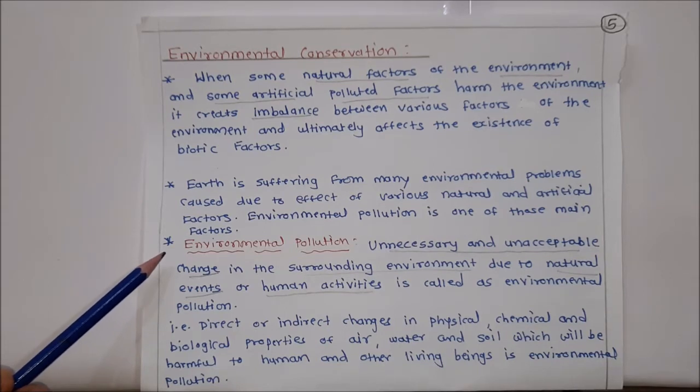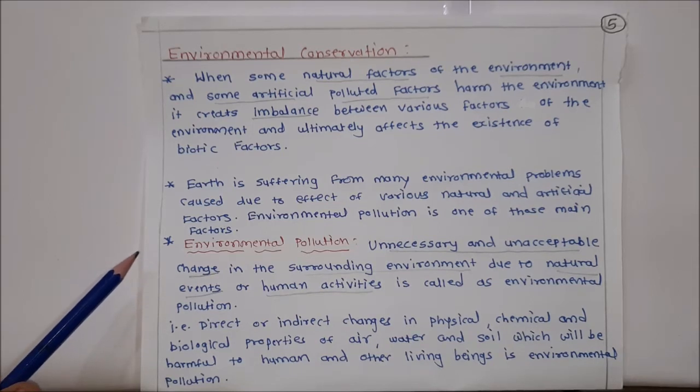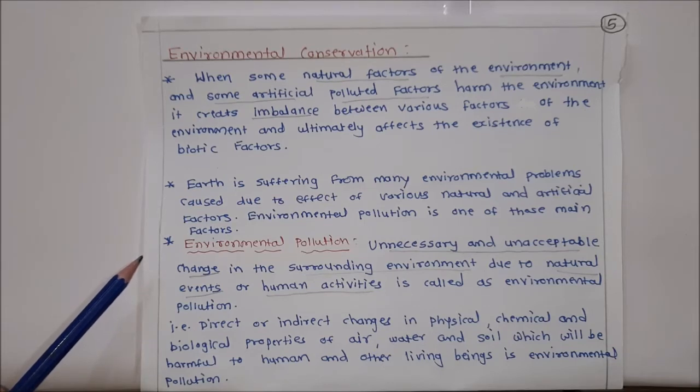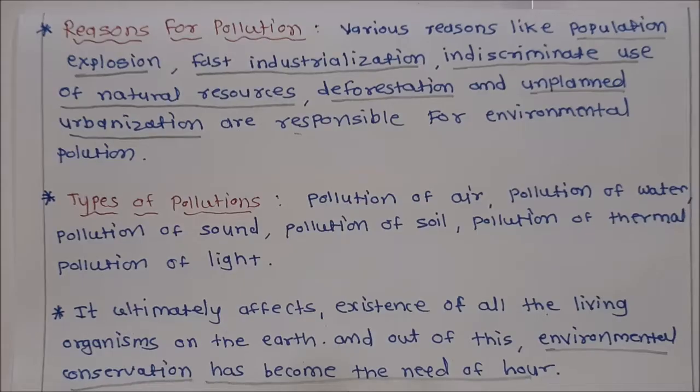Unnecessary and unacceptable change in the surrounding environment due to natural events or human activities is called environmental pollution. That means direct or indirect changes in physical, chemical and biological properties of air, water and soil which will be harmful to humans and other living beings.